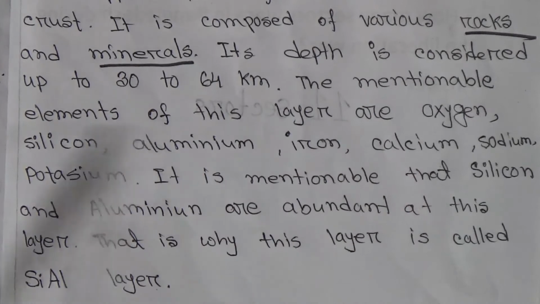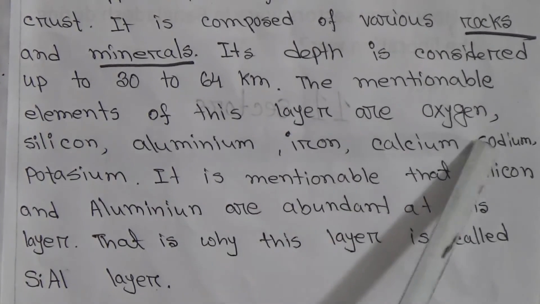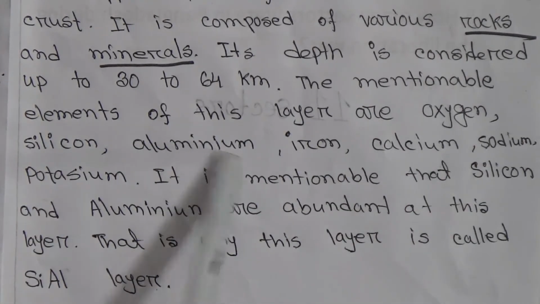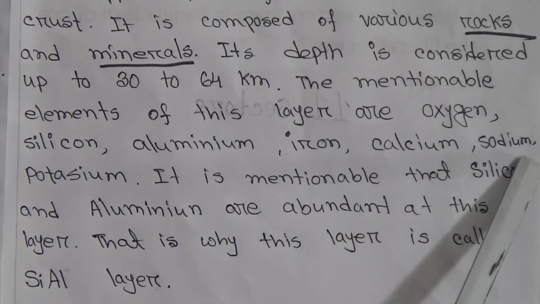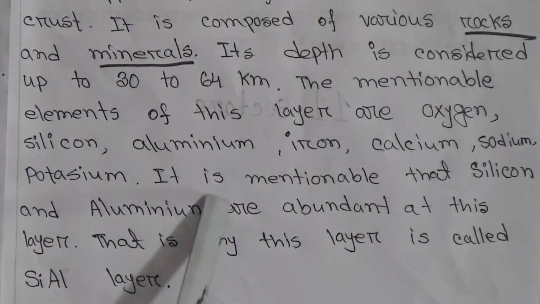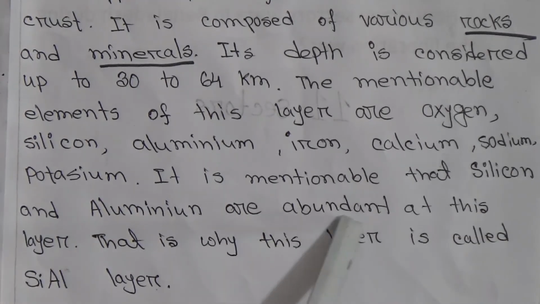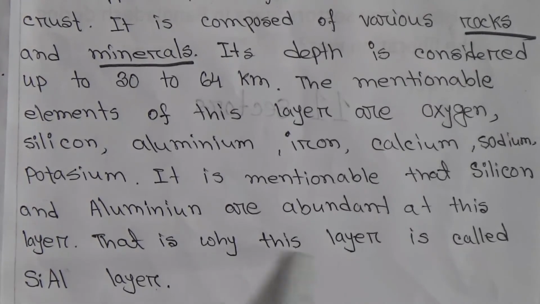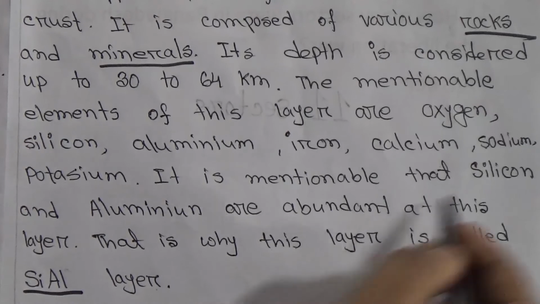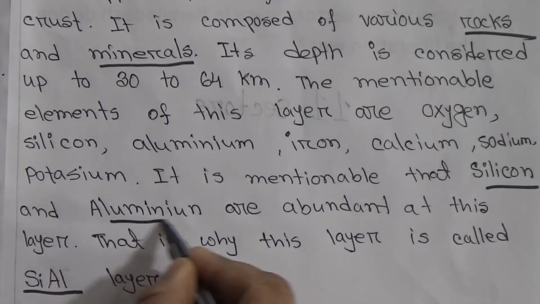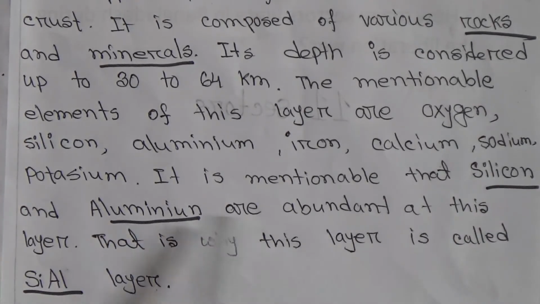The mentionable elements of this layer are oxygen, silicon, aluminium, iron, calcium, sodium, potassium. Silicon and aluminium are abundant in this layer, so it is called sial.